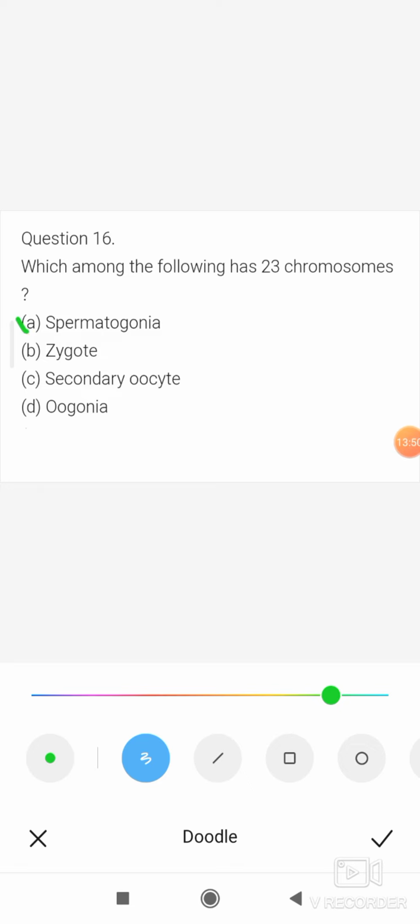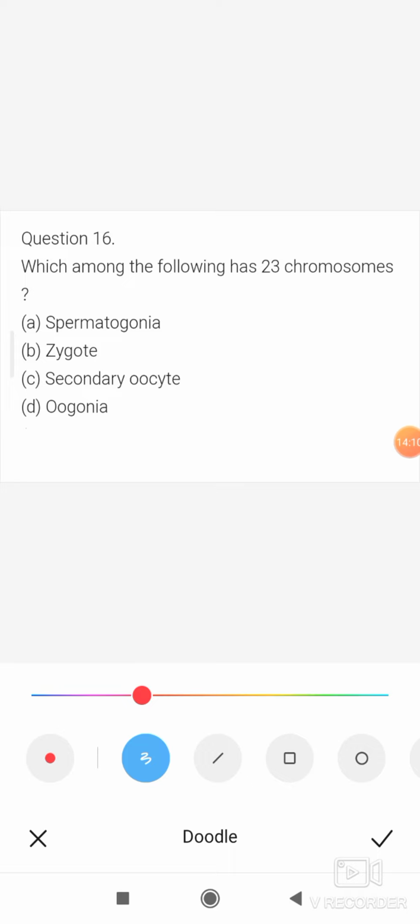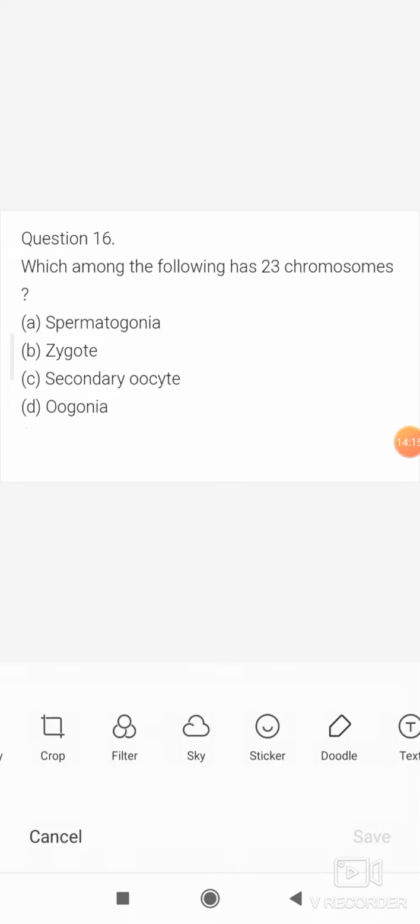Spermatogonia are diploid, zygote is also diploid, secondary oocyte is haploid because the first meiotic division is completed in the secondary oocyte. Oogonia are also diploid. So the correct option is C, secondary oocyte.